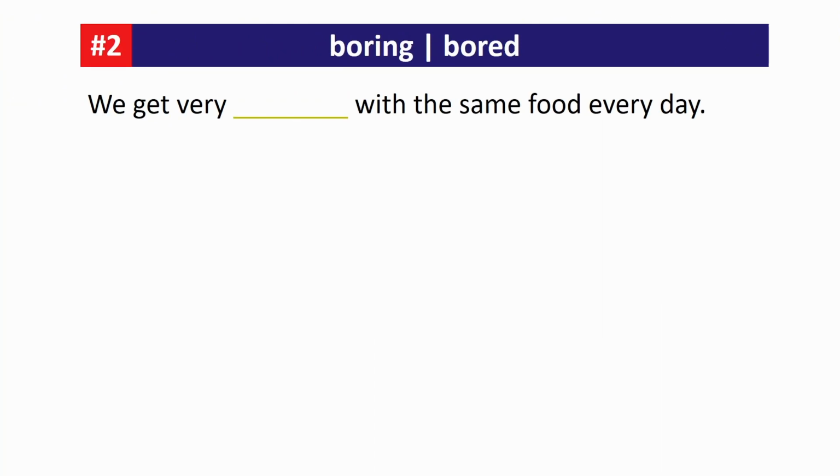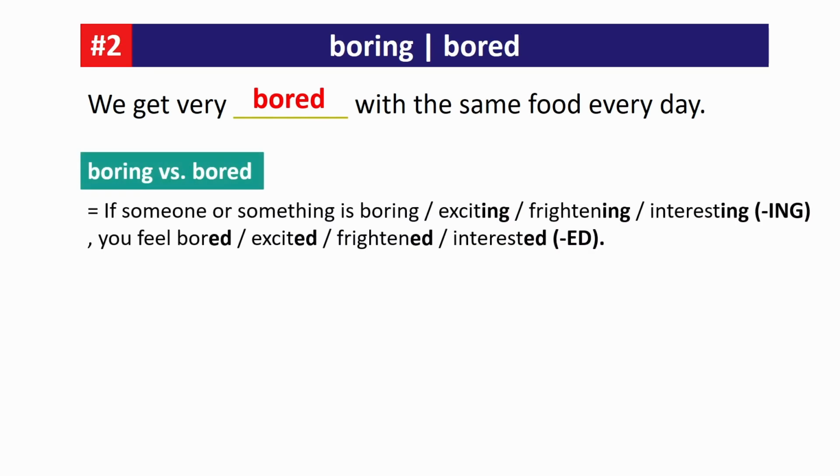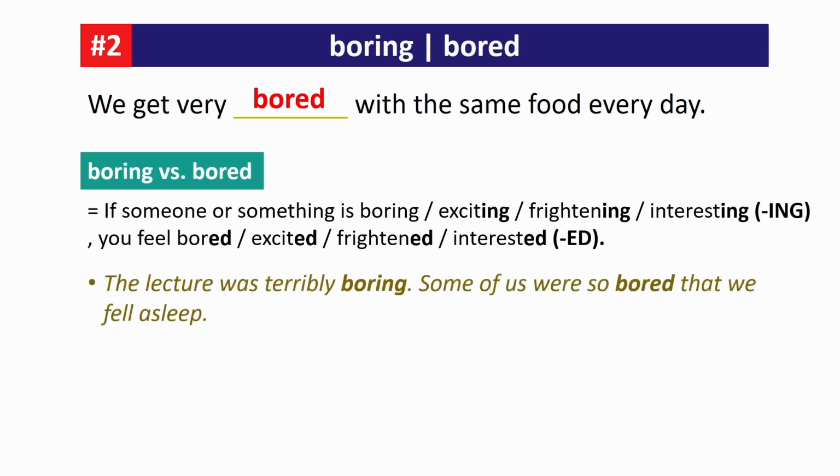Next, we get very bored with the same food every day. If someone or something is boring, exciting, frightening, or interesting, these are ing adjectives. You feel bored, excited, frightened, or interested, which are ed adjectives. Example: The lecture was terribly boring.